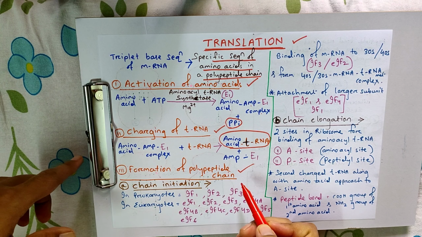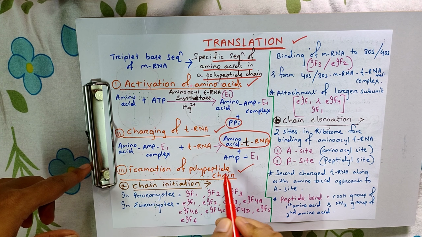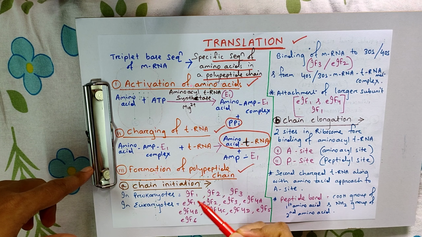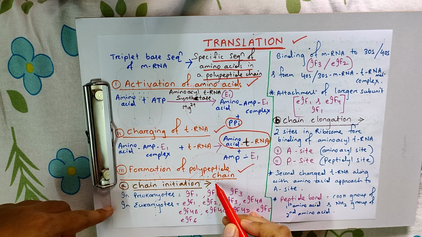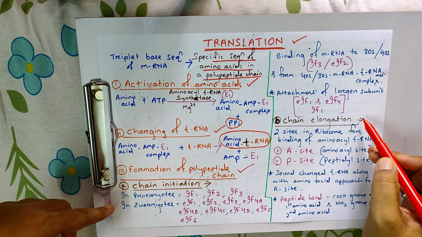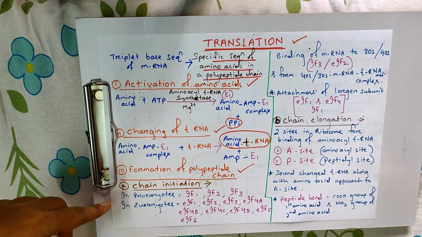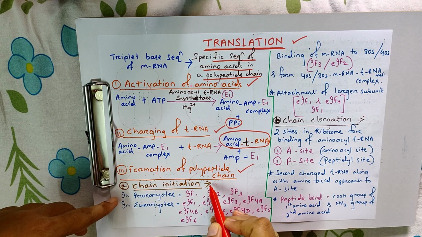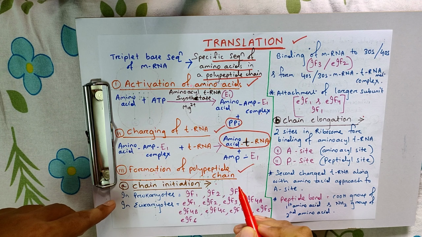The third step, that is formation of polypeptide chain. It has 3 substages, that is chain initiation, chain elongation, and chain termination. The first one, that is chain initiation.